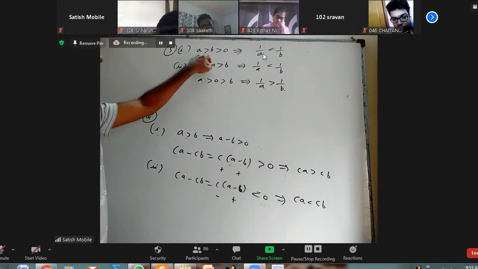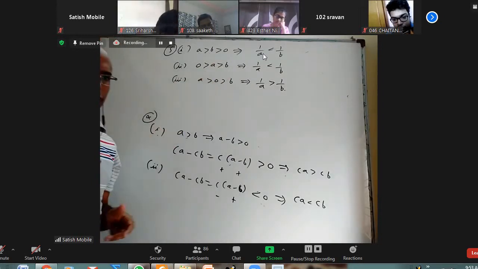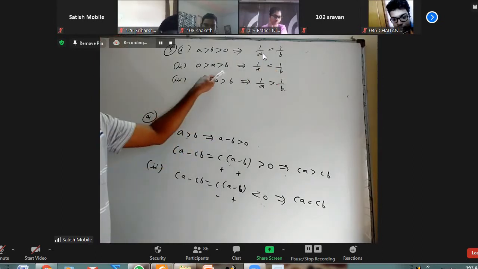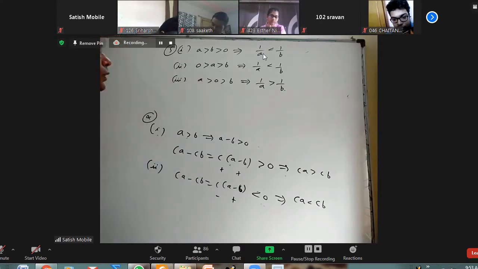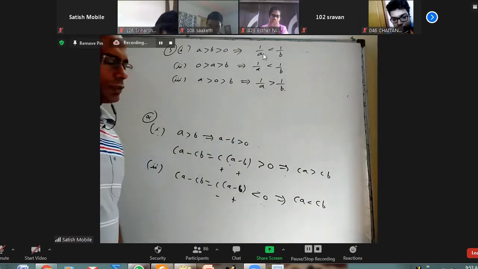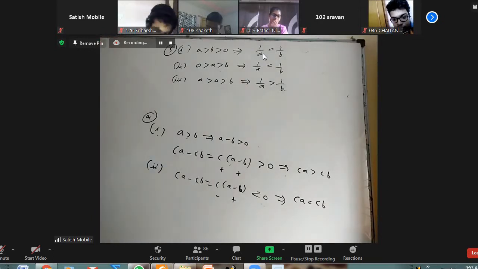Okay, here also a is greater than b, here also a is greater than b, here also a is greater than b. But here when both are positive, inequality changes. When both are negative, also inequality changes. And then here when one is positive, one is negative, it doesn't change. Yes, correct.